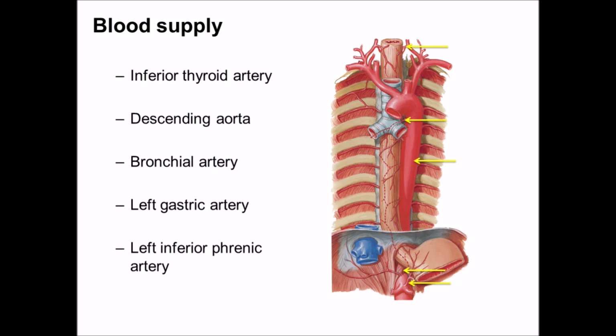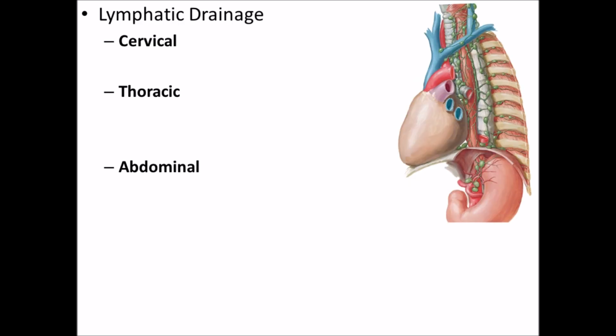And the venous drainage. In the cervical portion, this esophagus drains into the inferior thyroid vein. In the thoracic region, it drains into the azygous vein on the right side and hemiazygous and accessory azygous vein on the left side. In the abdominal portion, it drains into the left gastric vein and partly into the hemiazygous vein.